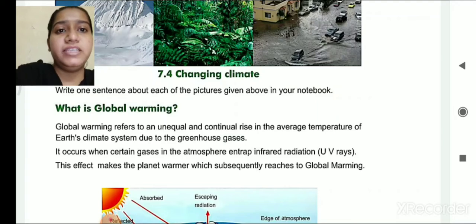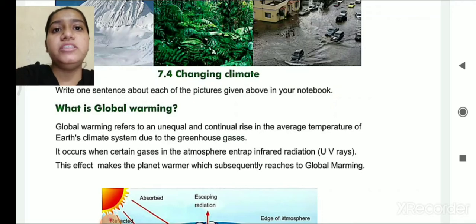But let me tell you, students, according to a recent report, which is not yet fixed, scientists in various parts of the world have assumed that due to the effects of global warming, in the Arctic Ocean, the amount of snowfall and the glaciers are melting, and it is assumed that within 15 years the entire glaciers will be melted into the ocean because of global warming. So let's study in detail what is global warming.